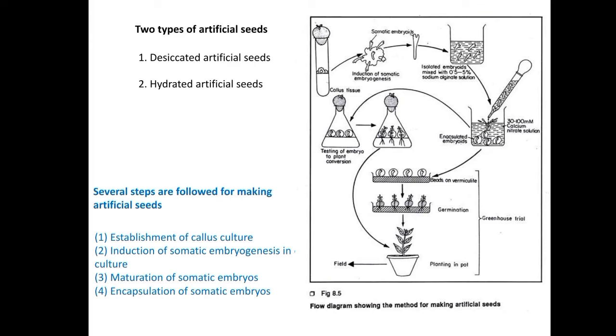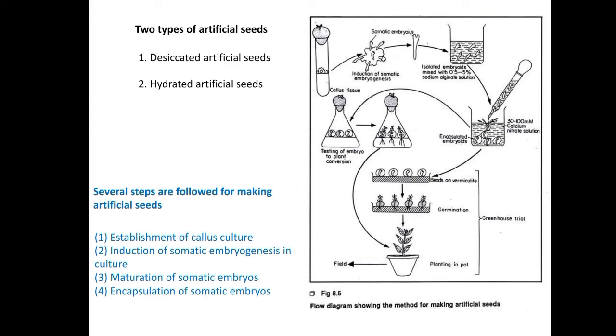Then we allow this slurry to cool for 1 or 2 hours, and then we encapsulate the somatic embryos with the help of a micropipette.